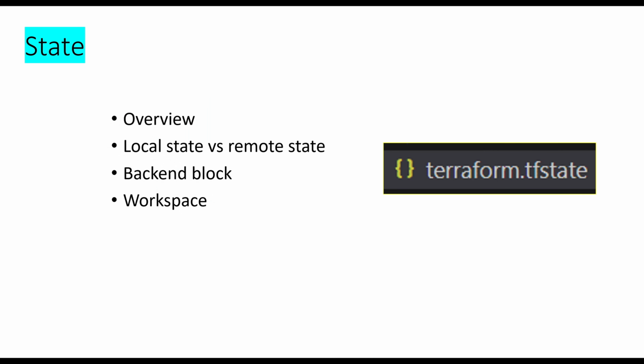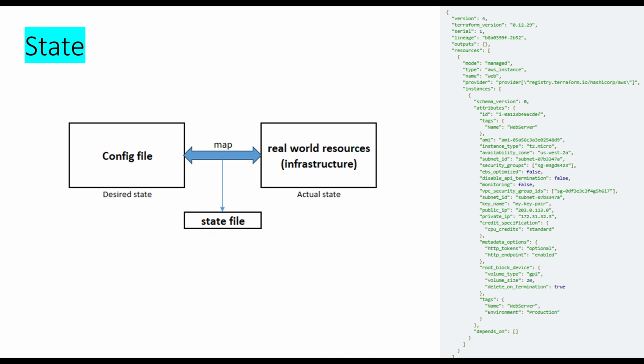Now another very important chapter in Terraform. We'll talk about state overview, local versus remote state, backend block, as well as workspace. So let's talk about the Terraform state file. Terraform state is a virtual mechanism that records metadata about your infrastructure. This information includes not just the configuration you have written, but also identifiers, dependencies, and other relevant details of the resources that Terraform manages. Essentially, the state is a snapshot of your infrastructure at a given point in time, helping Terraform predict and execute changes efficiently.